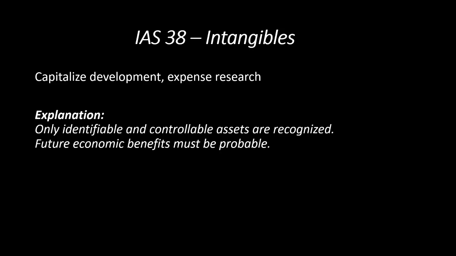So only identifiable and controllable assets are recognized. It means the entity needs to have control over that particular asset, and these assets need to be identified. Then only we need to show it as an intangible asset. And this asset needs to have the capacity to generate economic benefit, nothing but probable economic benefit in future to the entity.